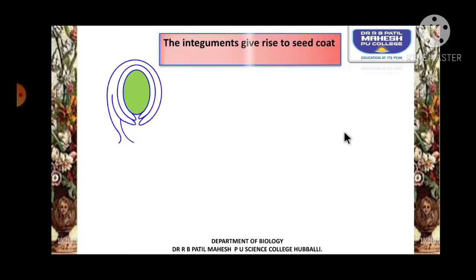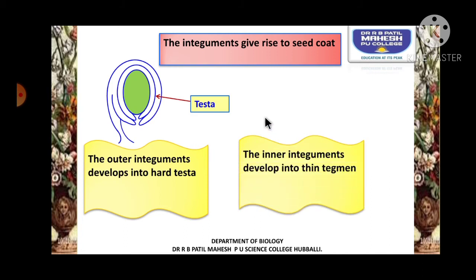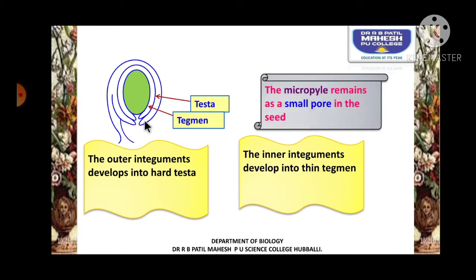Now, this is the picture of the ovule, which has outer and inner integuments. The integuments, as we know, give rise to the seed coat. The outer integument develops into a hard seed coat called the testa, whereas the inner integument develops into a thin papery layer called the tegmen. The small opening is the portion of the embryo sac which is not covered by the integument, called the micropyle. The micropyle remains as a small hole in the seed, which helps in seed germination by imbibing water.